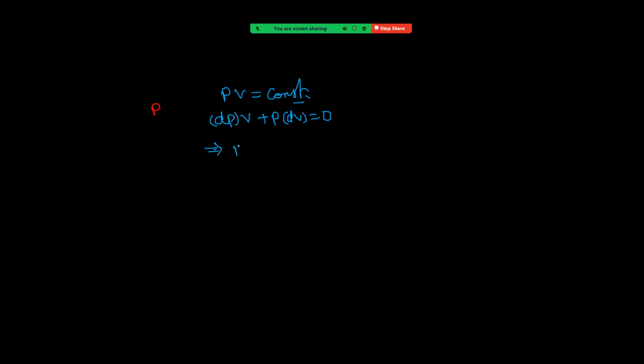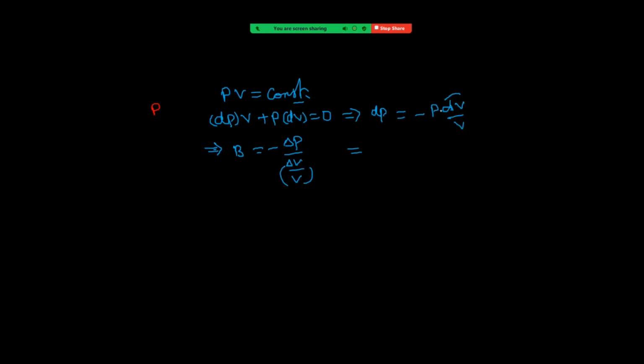Actually, we want bulk modulus equal to minus delta P by (delta V by V), right? So here we can write dP equal to minus P dV by V, right?